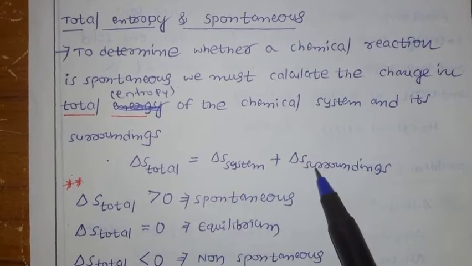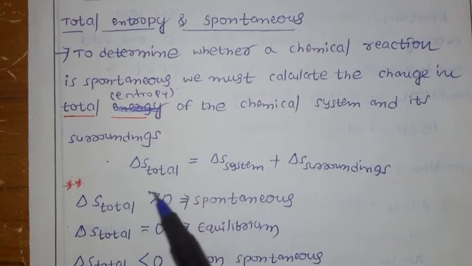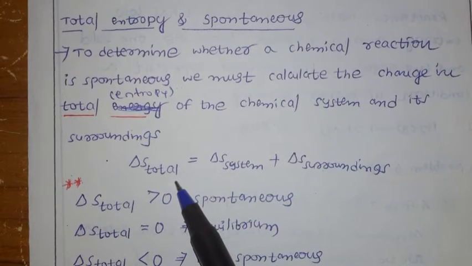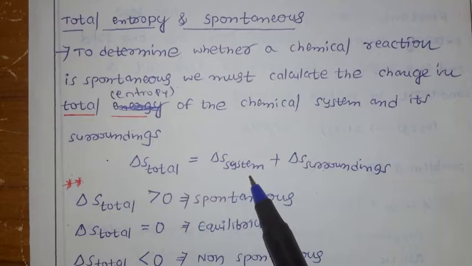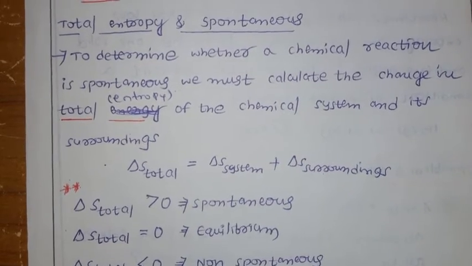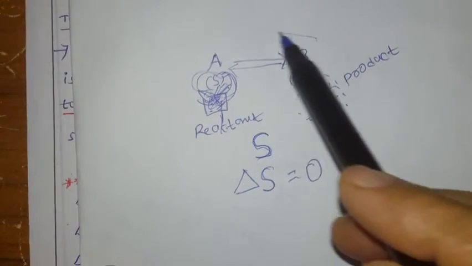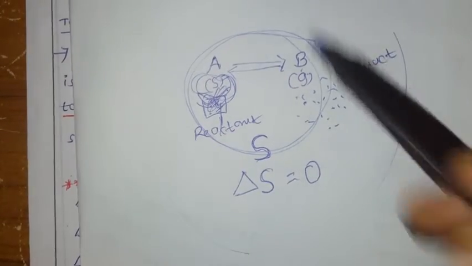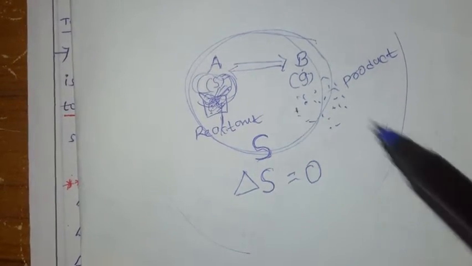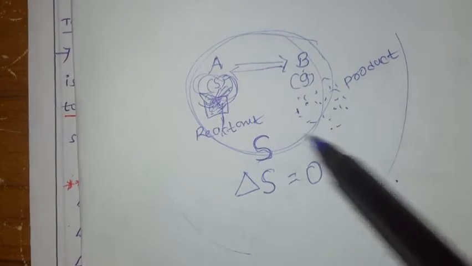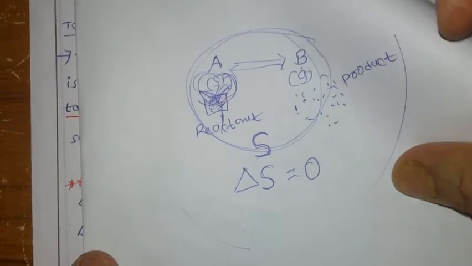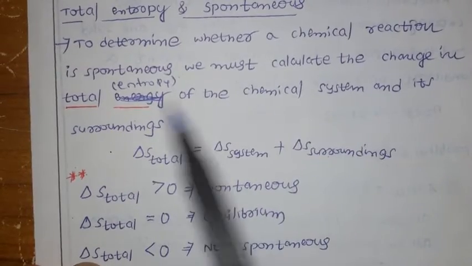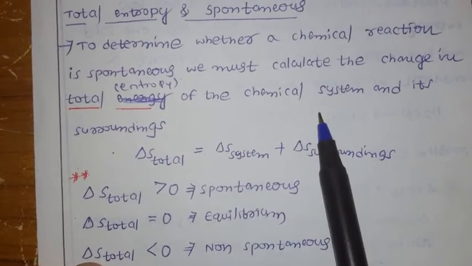surrounding. So for a chemical reaction, if you want to calculate entropy, you should come to know the total entropy. How are you going to get the total entropy? It is the entropy of system plus entropy of surrounding. For example, I am talking about this reaction. For this reaction, what is the system and what is the surrounding? So we have to calculate the entropy of system and entropy of surrounding. If you add them together, you get the total entropy. So here you must calculate the change in total entropy of the chemical system and its surroundings.